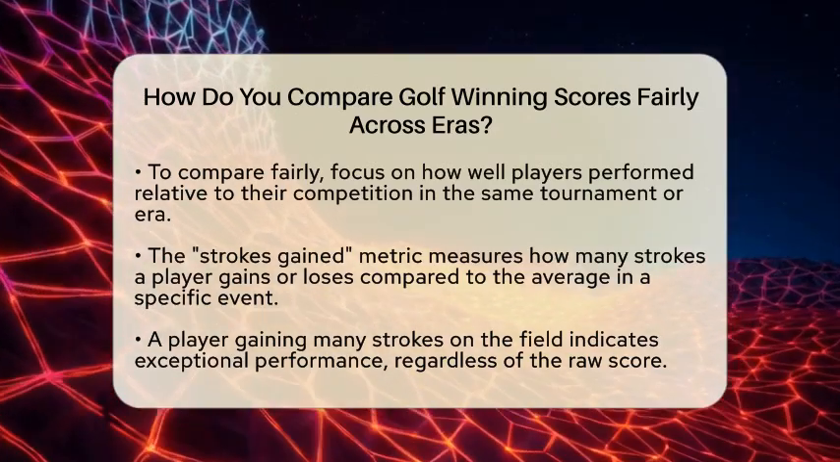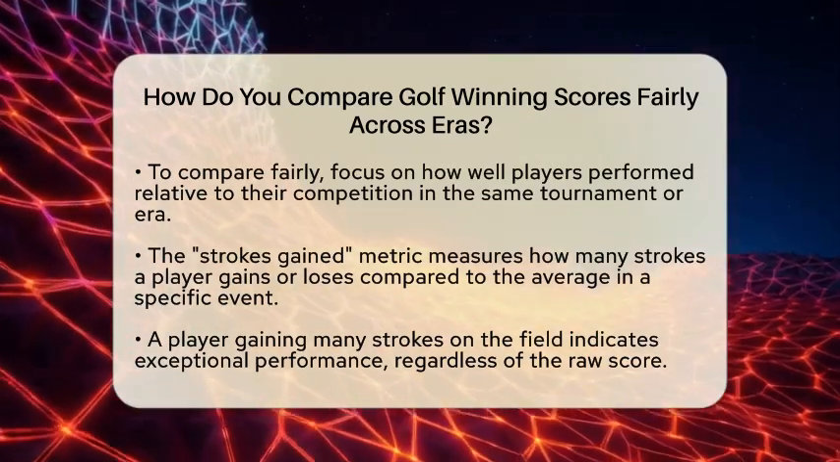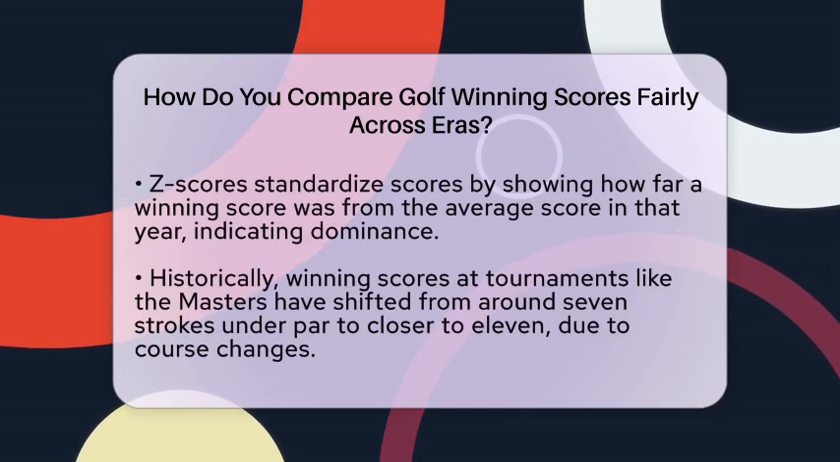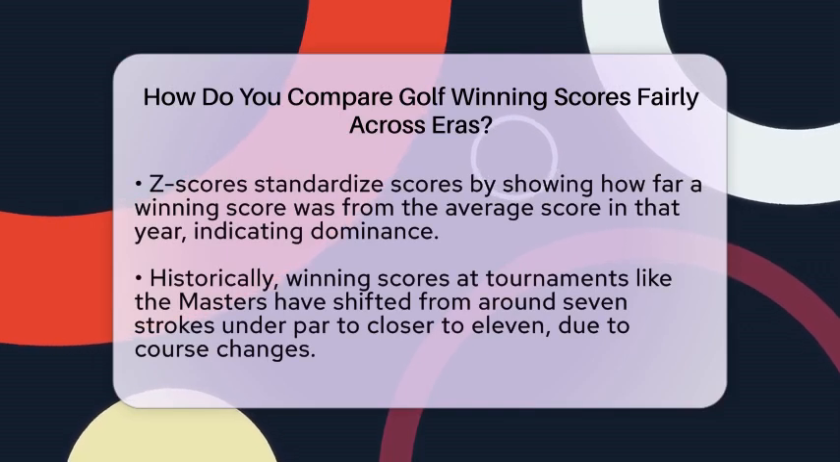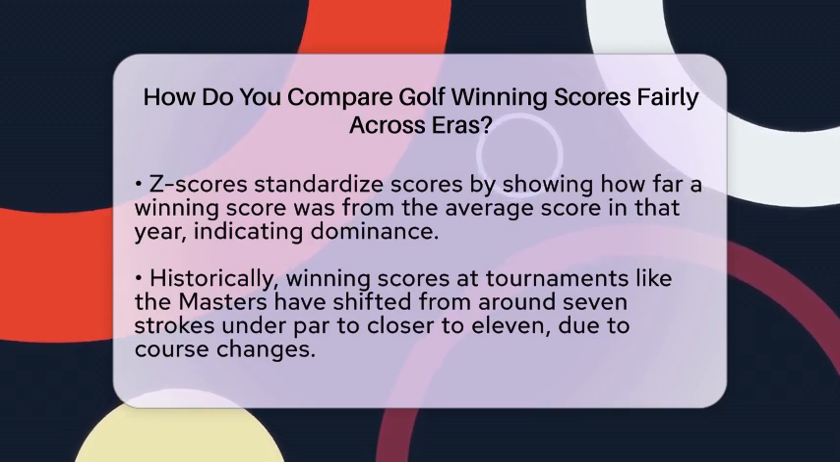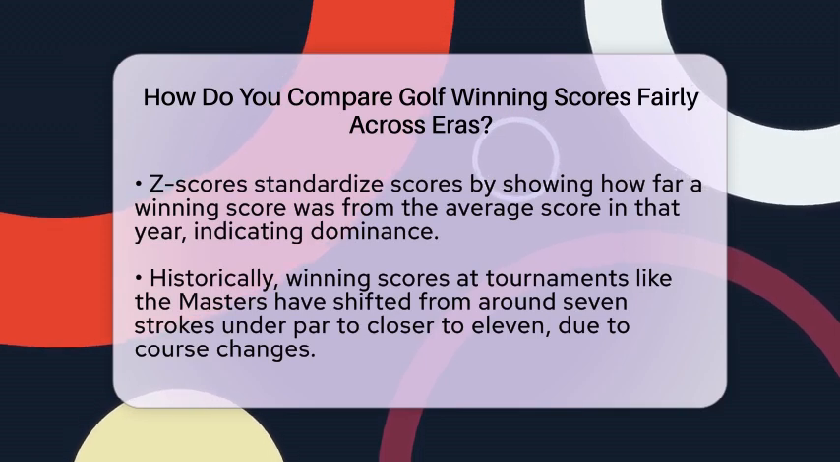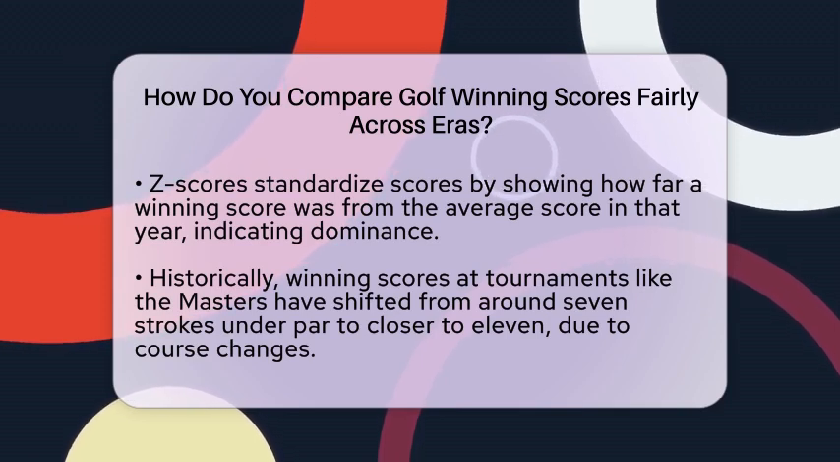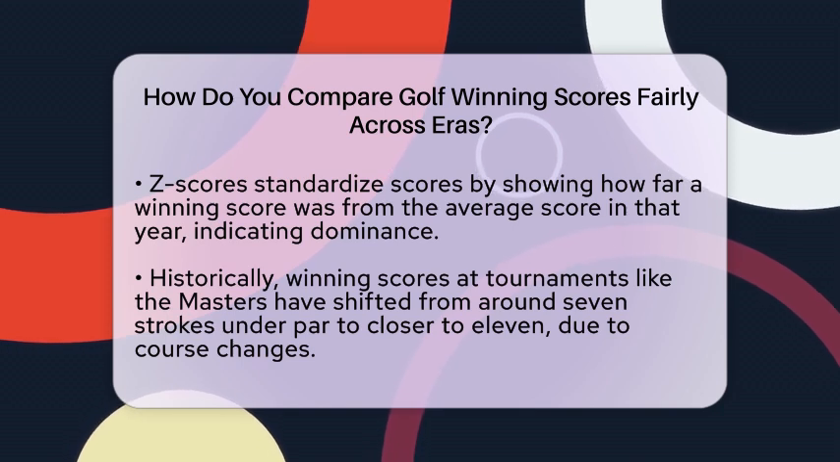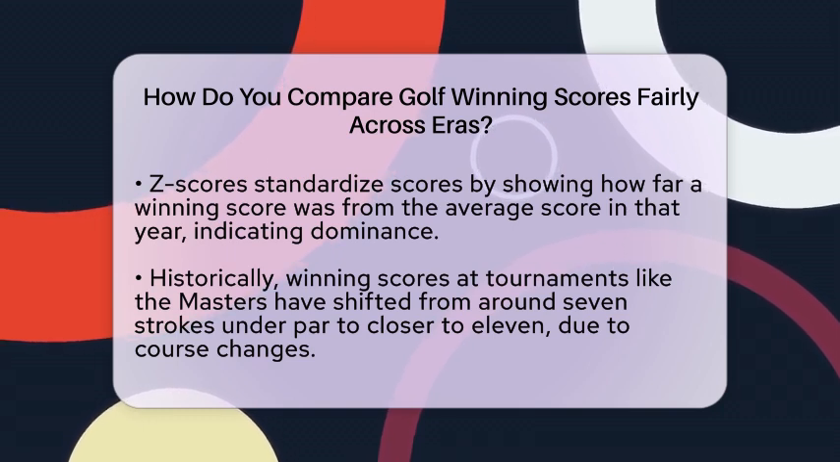We also need to consider how courses have changed. Golf courses have become longer and sometimes tougher, and equipment has advanced. Metal woods, better golf balls, and new club designs have made it easier to hit longer and straighter shots. For instance, winning scores at the Masters used to average around 7 strokes under par before 1990, but since then, they've been closer to 11 strokes under par. This doesn't mean players are necessarily better, just that conditions have shifted.